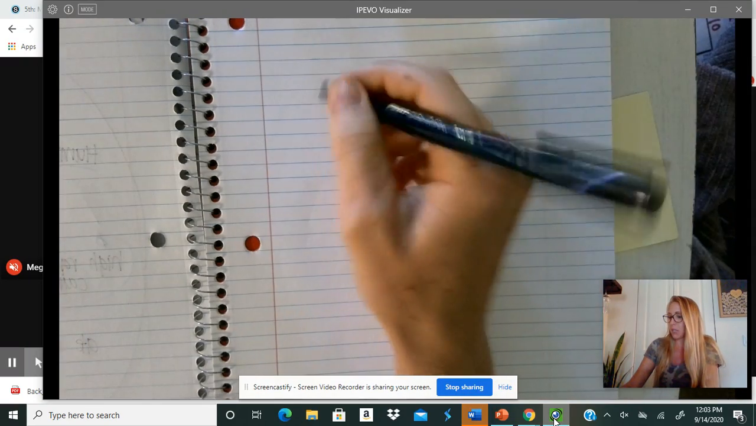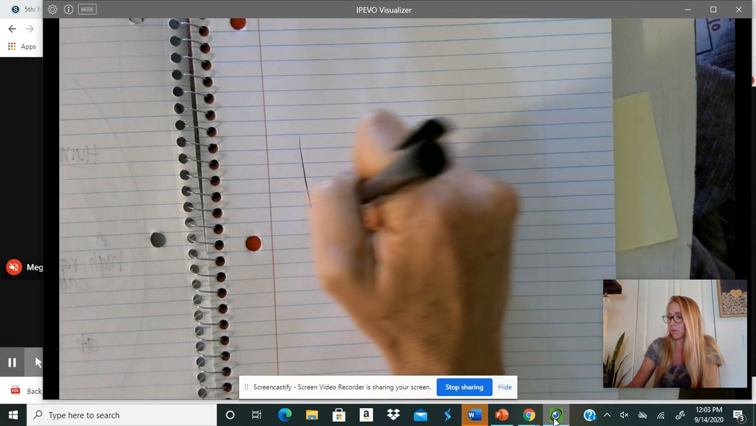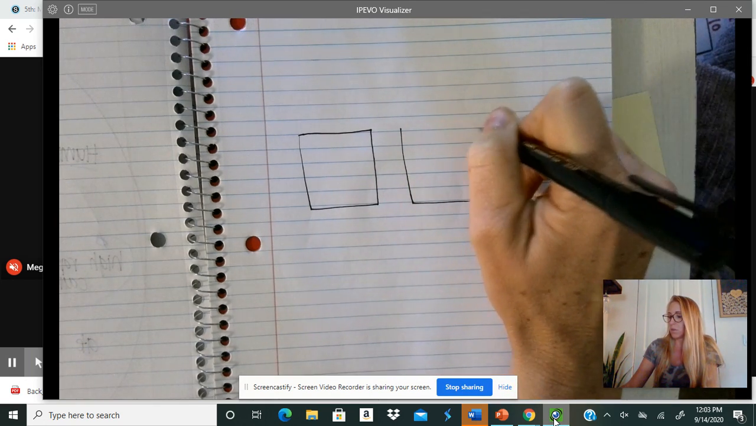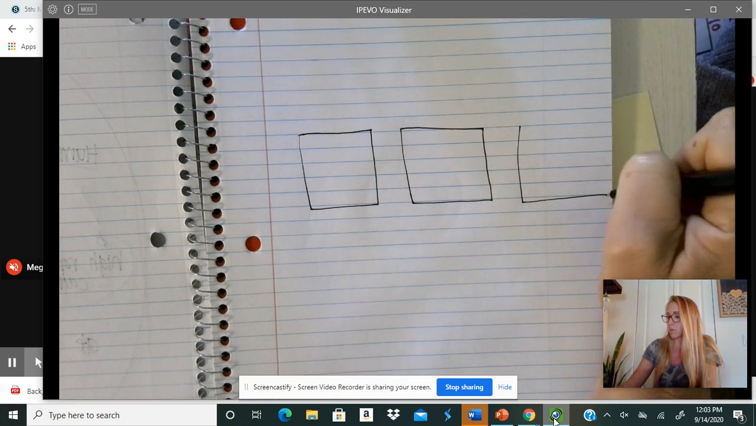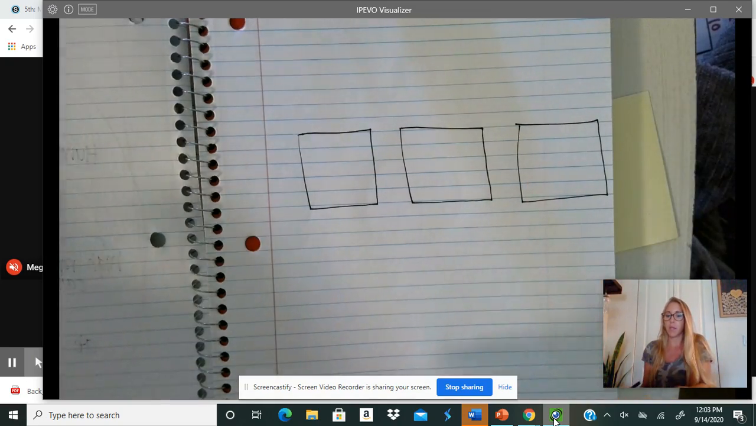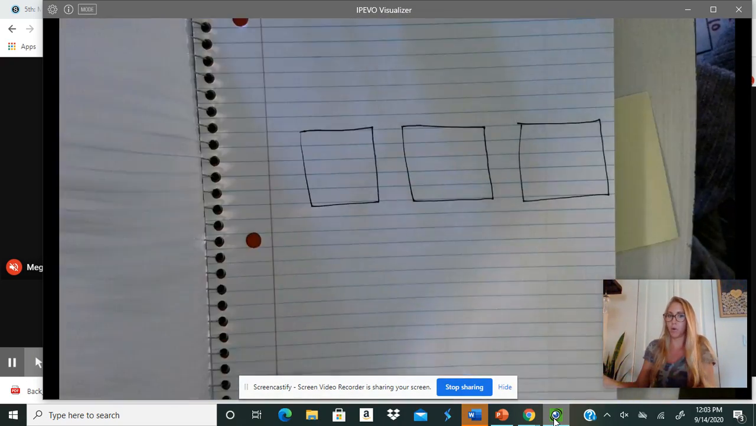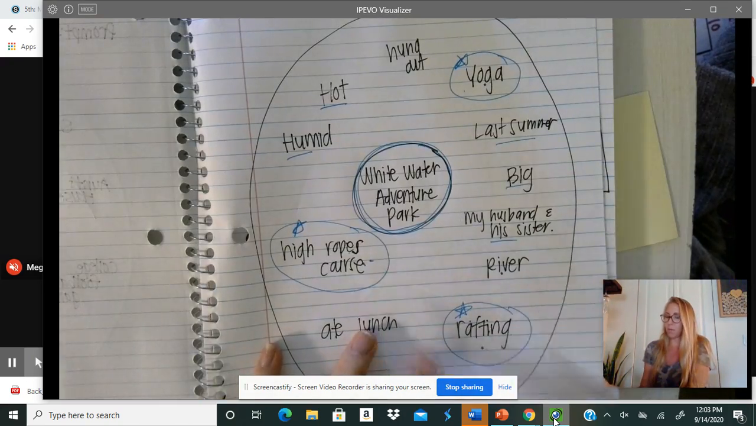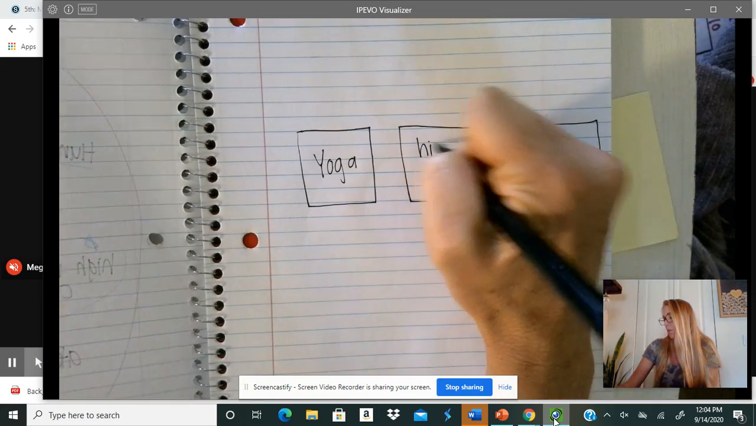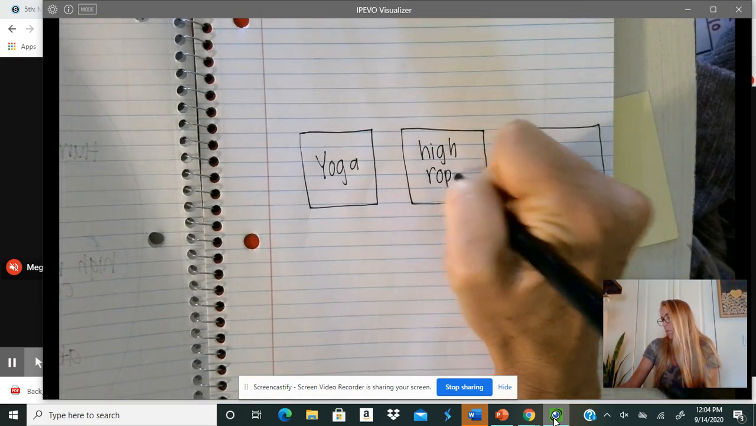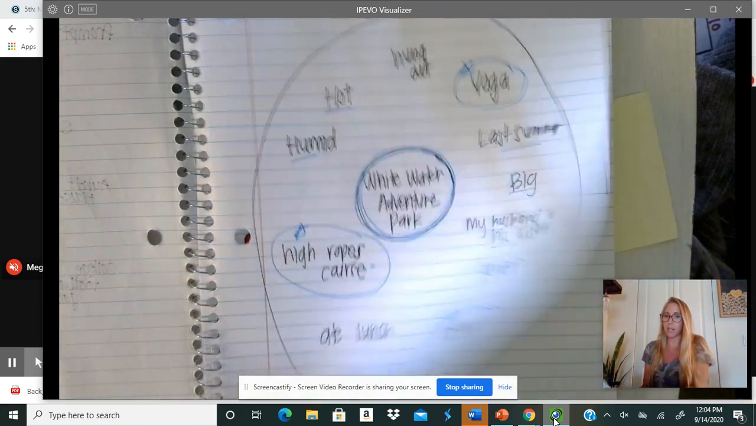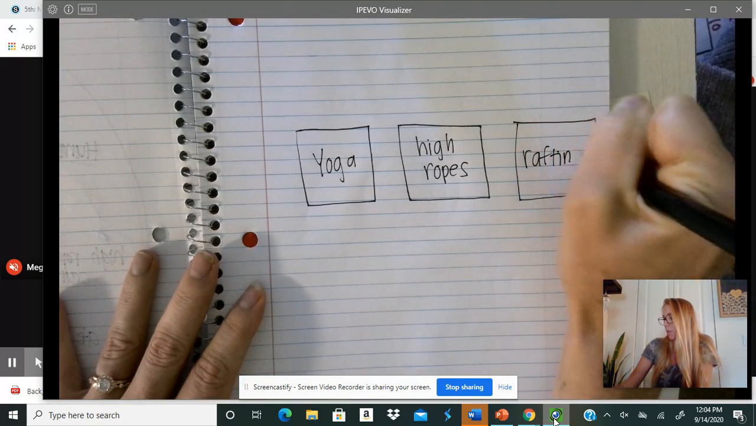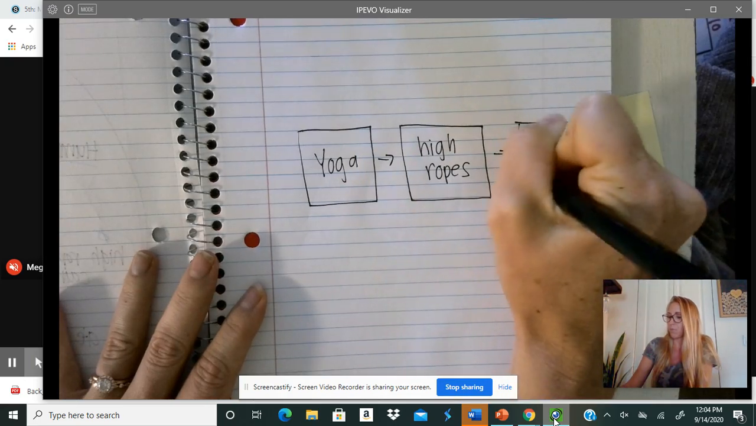And in the middle of my page, I'm going to write my boxes. And I have 3 boxes. I'm going to put my yoga first because that's the first thing we did. I'm going to write my high ropes course because that's the next thing we did. And then I'm going to write the rafting because that was the last thing that I want to talk about that we did there. Okay?